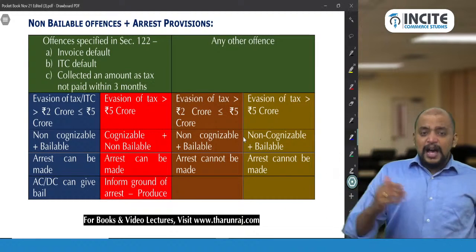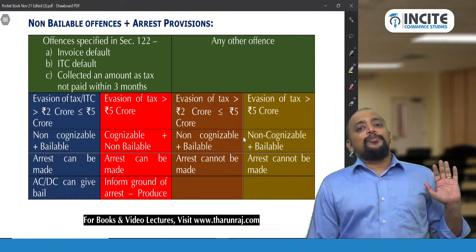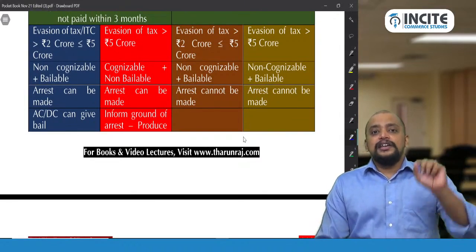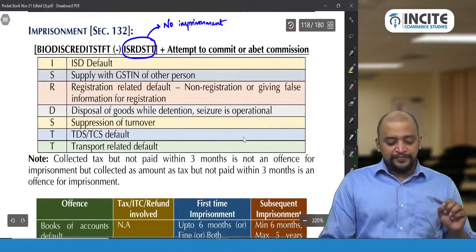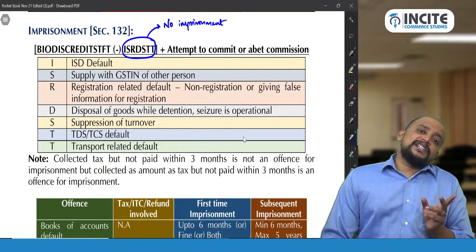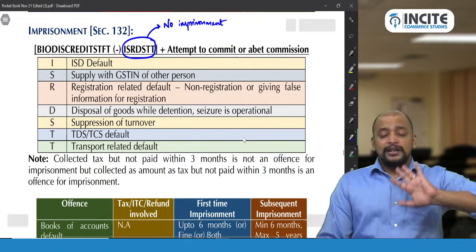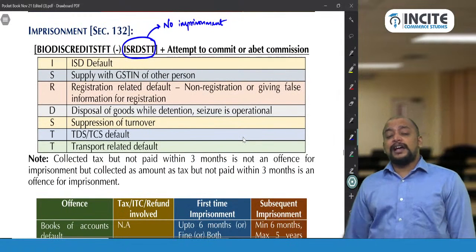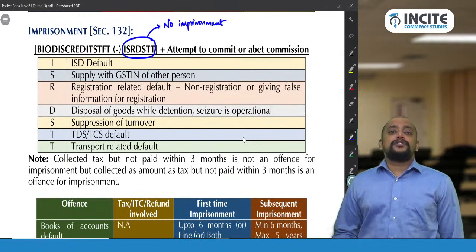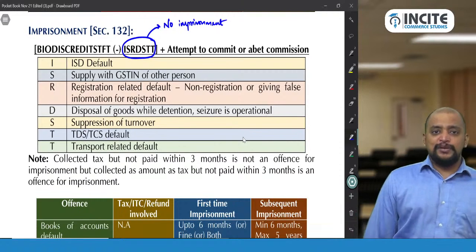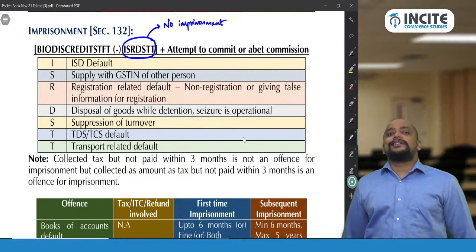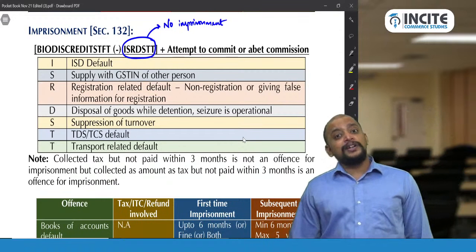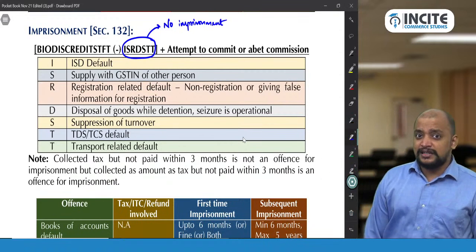IIC. And you need to remember one more important point: collecting an amount as tax is an offence for imprisonment, whereas collected tax but not paid within 3 months is not an offence for imprisonment, because collecting an amount as tax is more severe compared to collected tax not paid within 3 months. He is supposed to collect the tax, so he collected it, and you can easily find that person. But collecting an amount as tax, it is very difficult to find, so that's a severe offence.